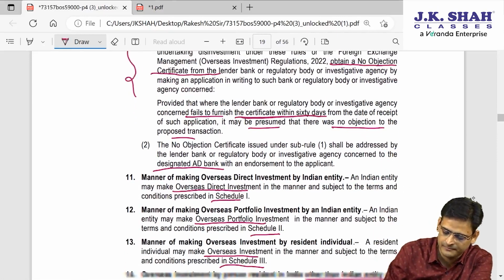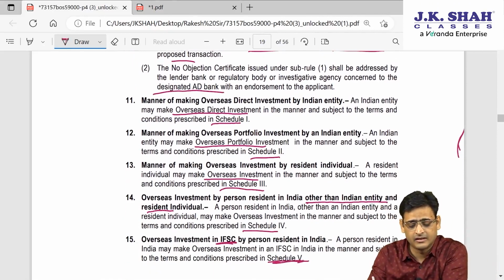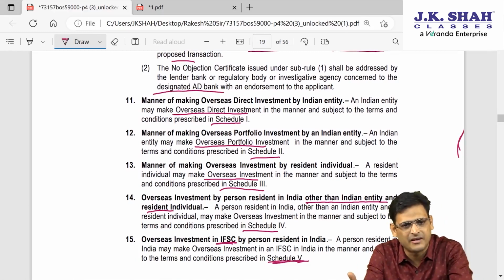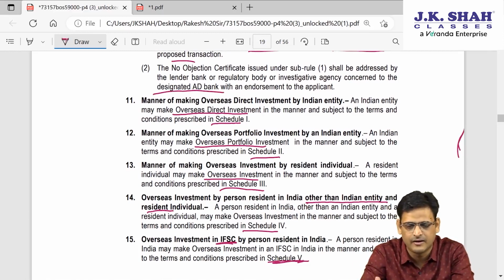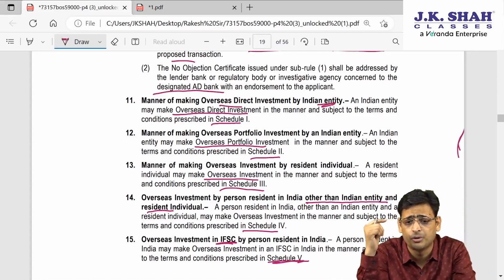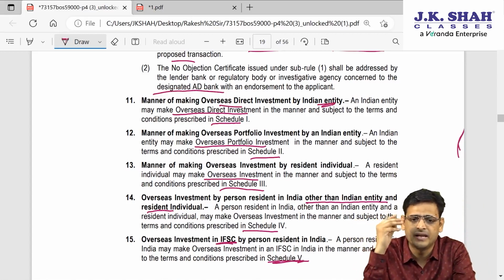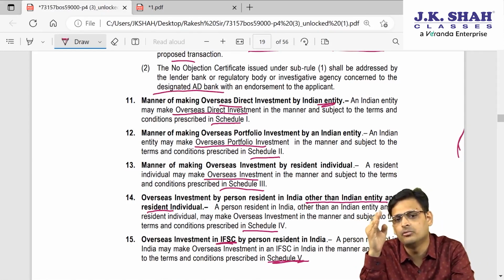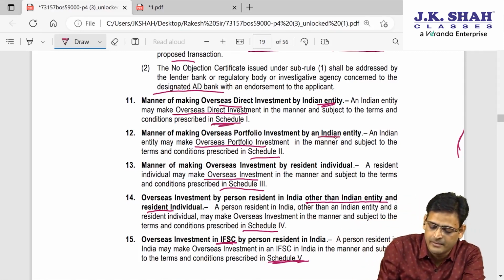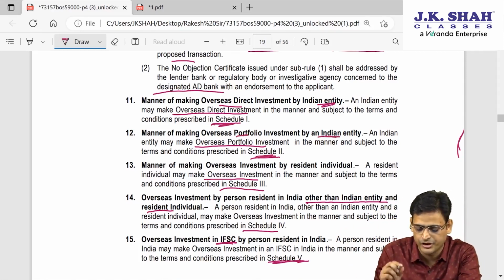Clear? Shall we proceed? There are a total of 5 schedules we are going to learn in future. So they have just given the reference of those schedules. I am not going to read it for now, because we will cover these schedules in some time. So we will read then, but just read it for your reference. What they are saying: when ODI is made by an Indian entity, I already told you who is an Indian entity, then that will be governed by Schedule 1. If OPI is made by an Indian entity, then that will be governed by Schedule 2.